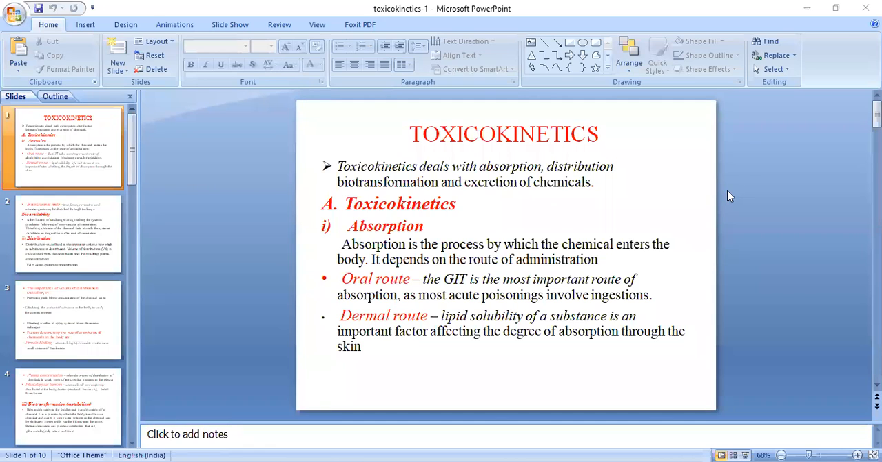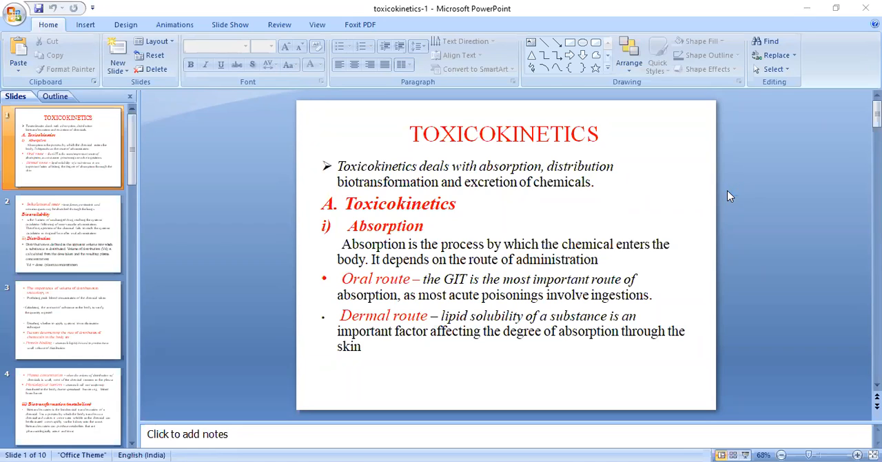See, for the oral route, the GIT is the most important route of absorption, as most acute poisoning involves ingestion. Here I mentioned acute poisoning. Acute poisoning is nothing but immediate poisoning, as I told you just now in the example.